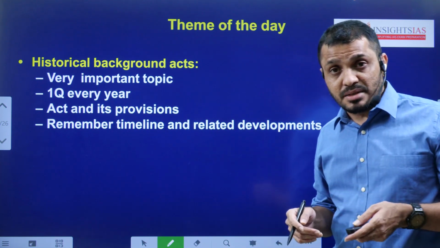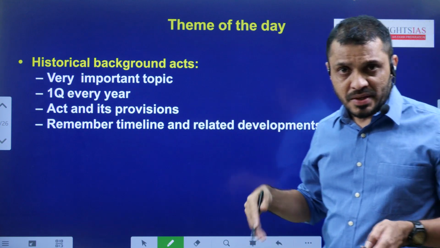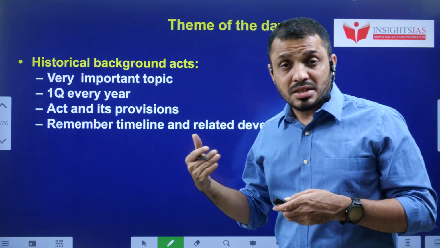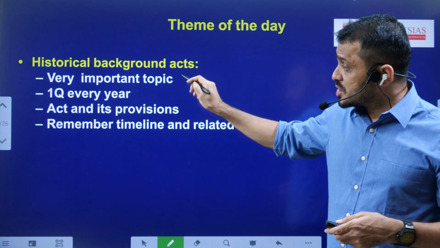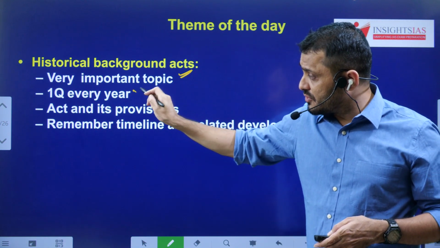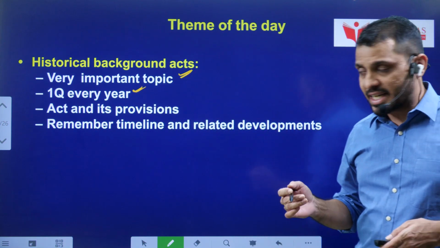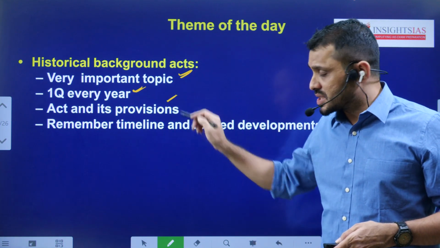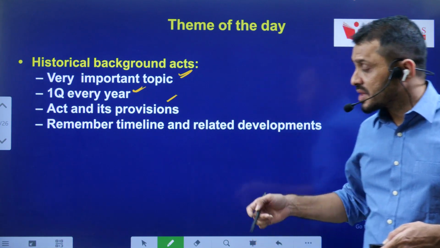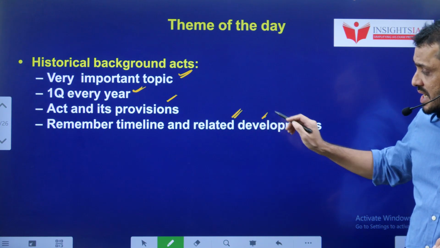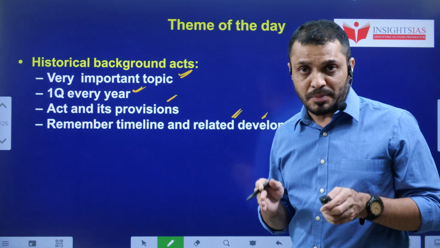Now you can take this as an assignment and try to finish this topic within one day, so that your revision also will be done. And this is one of the very important topics, and every year at least you can expect one question either directly or indirectly. Mainly they are focusing on provisions of relevant acts. We have to remember the timelines and related developments in and around the particular act.